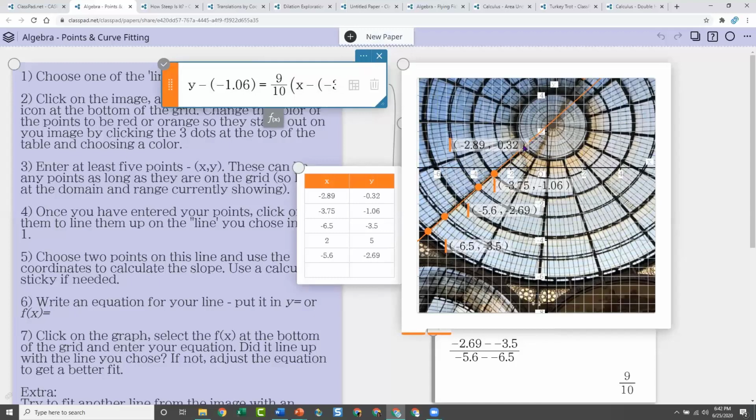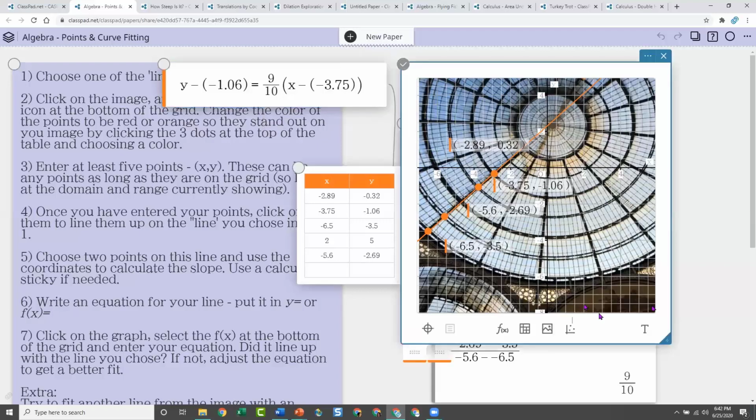And so then you could ask, should we limit the line? Are there limitations on the line? But this is now using a real-world image to understand how lines work. If you think about this image right here, I could have also done some geometry on it because it's got a lot of circles in it, and I could have done angles and concentric circles. So maybe I would have wanted to put it in the geometry sticky as well. So there's lots of options, and I am going to show you some examples of images in geometry as well. So this is just a quick example of why you might use images and how they can help you apply the mathematics that students are learning.